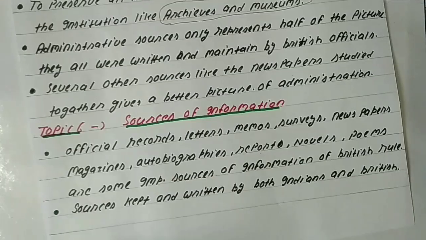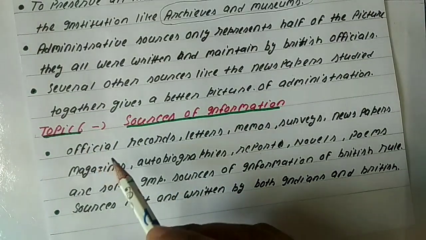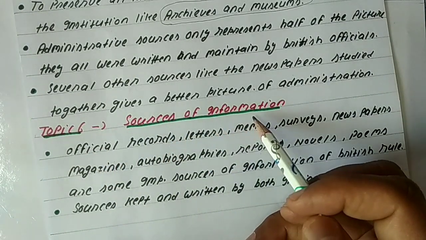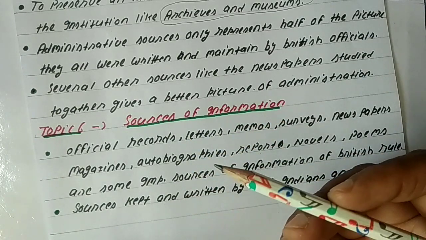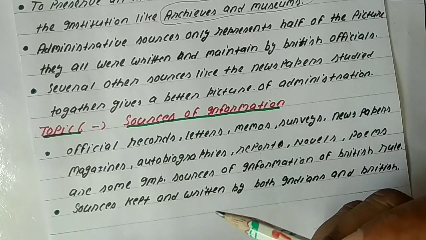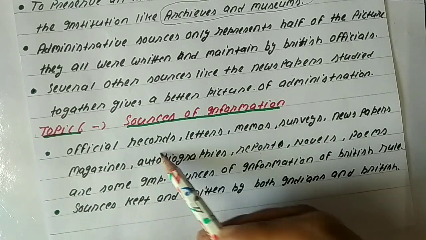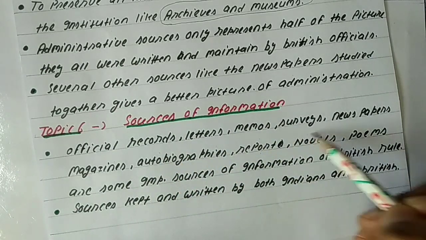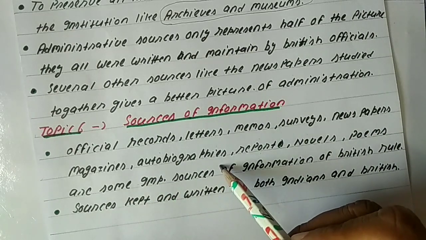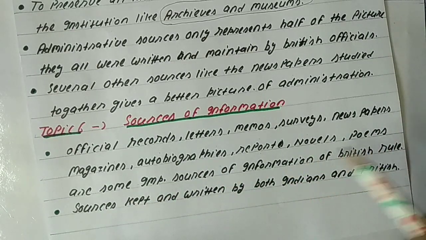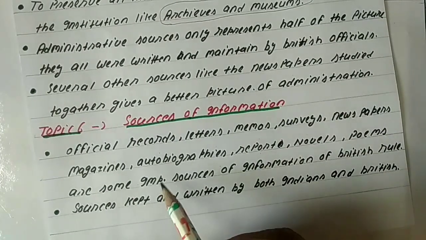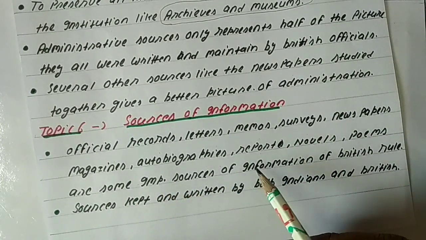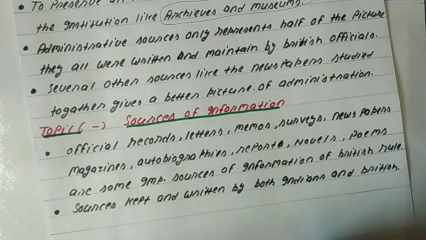Now the sixth topic in your book is sources of information, meaning the different sources by which we came to know about the British administration in India. Students, official records, letters, memos, surveys, newspapers, magazines, autobiographies, reports, novels, poems are some important sources by which we get information about the British rule in India.